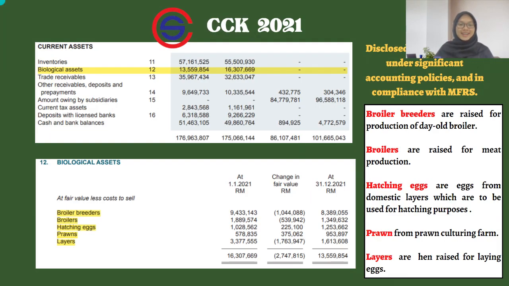Now, let's see the next example of a financial statement from CCK Consolidated Holdings Berhad that comprises the biological assets of broiler breeders, broilers, hatching eggs, prawn farming, and layers. Firstly, broiler breeders are raised for production of day-old broilers, and broilers are raised for meat production. Next, the hatching eggs are eggs from domestic layers which are to be used for hatching purposes. CCK Consolidated Holdings Berhad also does prawn culturing, and layers are hens that are raised for laying eggs.